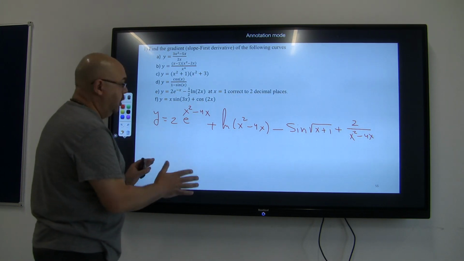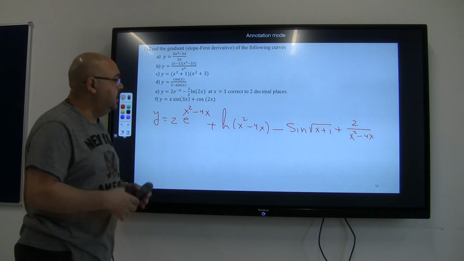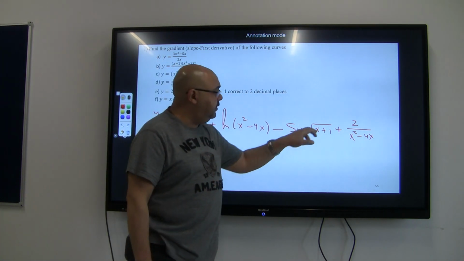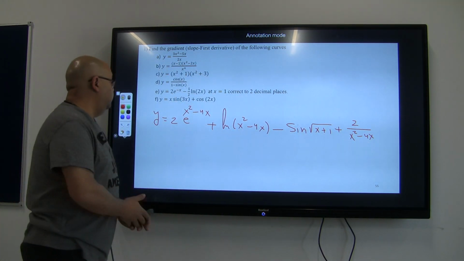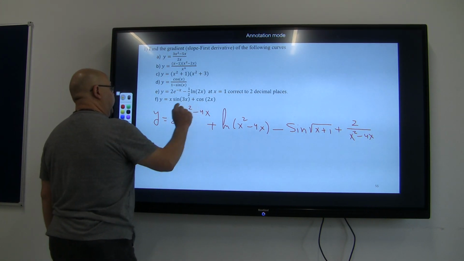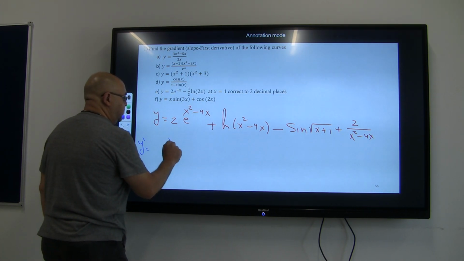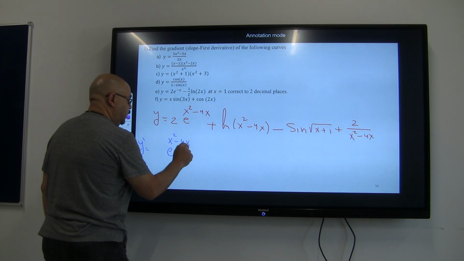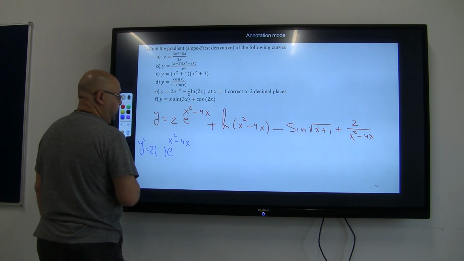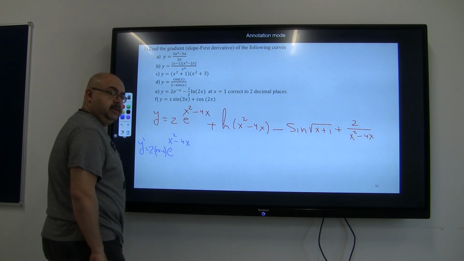First of all, take a good look at your problem. If there is something to simplify, just simplify it. Then start differentiating each part separately. It's like problem 1, problem 2, problem 3, and a fourth problem. So, if I want to differentiate, first of all, I will go through the differentiation of the exponential function. So y dash equals the main exponential function, which is e to the power of x squared minus 4x. This is the 2. I'm not going to do anything with it. The derivative of x squared minus 4x is going to be 2x minus 4. I'm done with the exponential part.